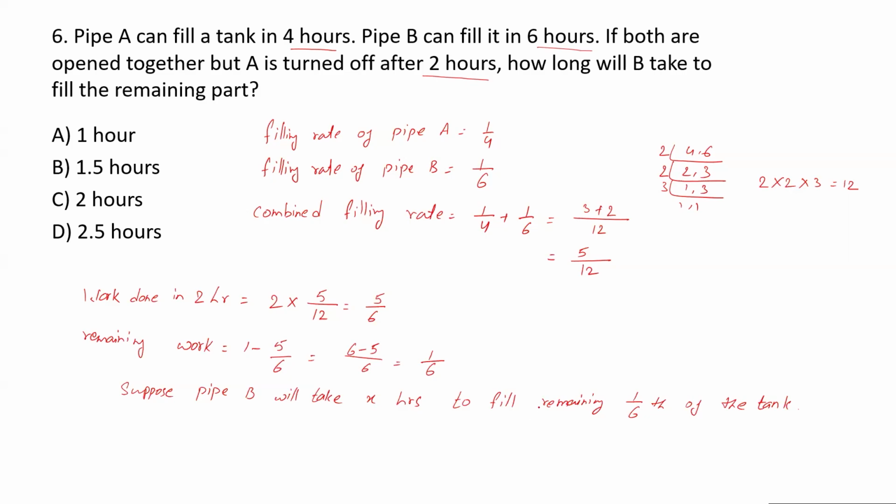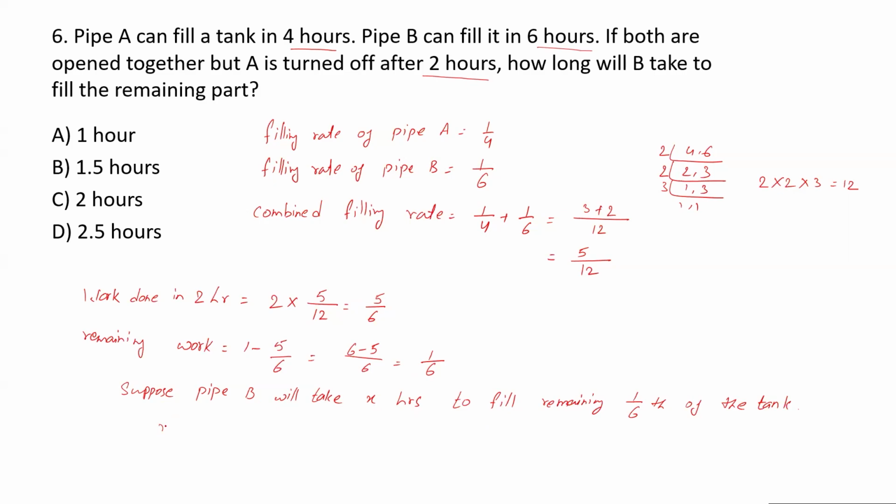While solving the problem during the exam, you don't need to write everything out. You just write the rate, combined rate, do the multiplication, get how much work has been done, and then subtract and do the basic things you have to do. I'm doing it so that you can understand it better.